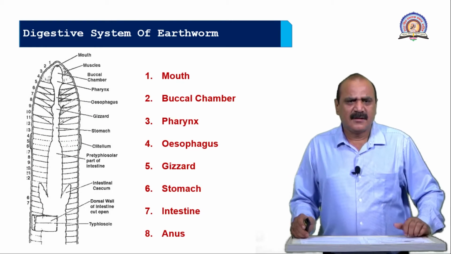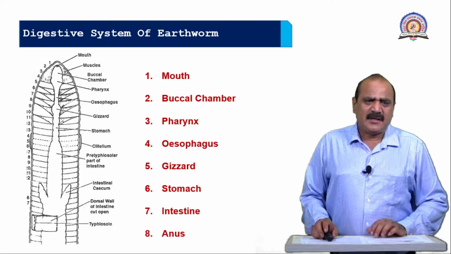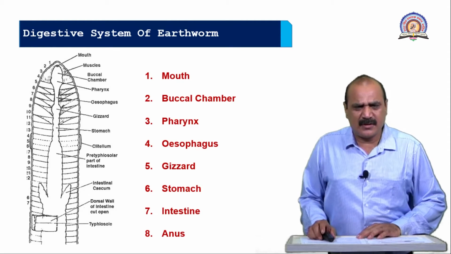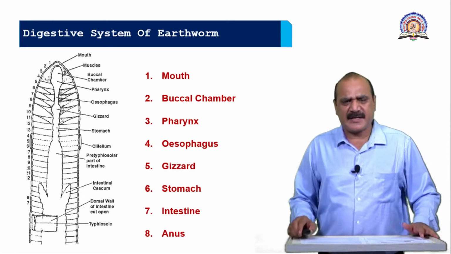Then the digestive system of earthworm. The digestive system is concerned with digesting food material. The complex food material is converted to simpler food material.